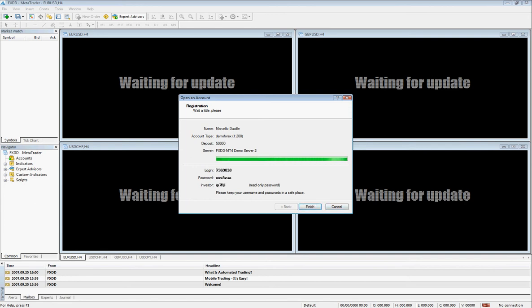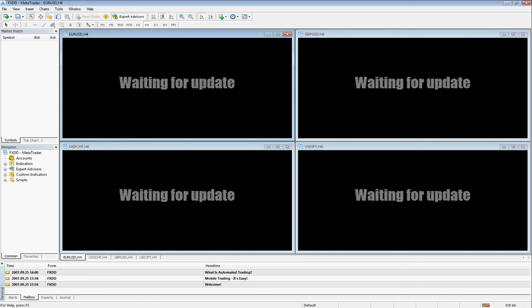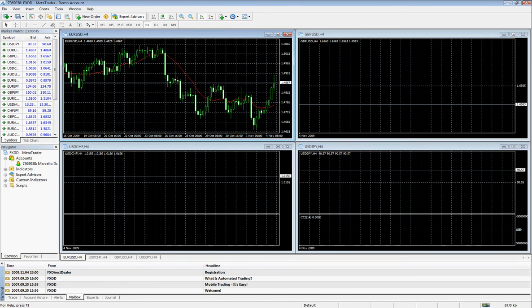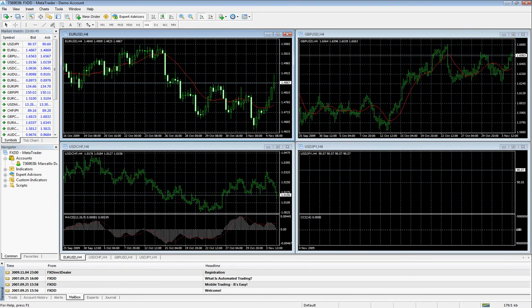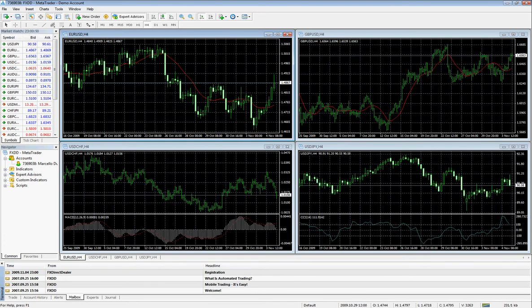and voila, there we go. We've got our login, our password, and our investor code. We're going to write down these codes because this is basically our login information for our demo account. We're going to hit finish, and then it should automatically log us in to our MetaTrader 4 account, and our MetaTrader platform is ready to run.